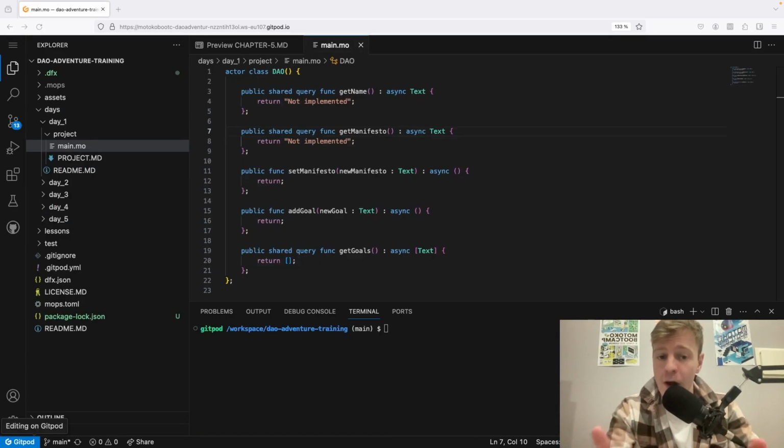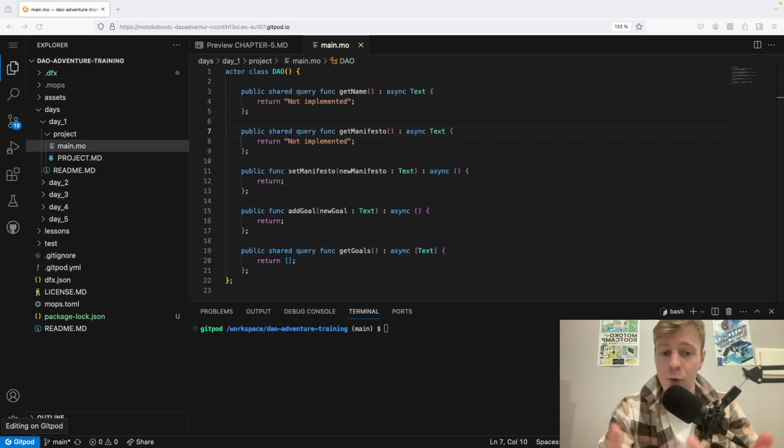Okay, so now we are going to see how we can deploy and submit our canisters on the Motoko Bootcamp dashboard. The first thing to understand is that there are 3 ways to deploy canisters. I won't go into details today and show you all the ways, but essentially you need to understand that you can deploy locally, on the playground, or on the internet computer.